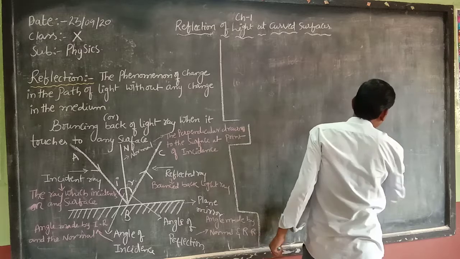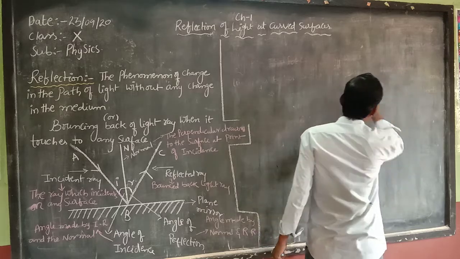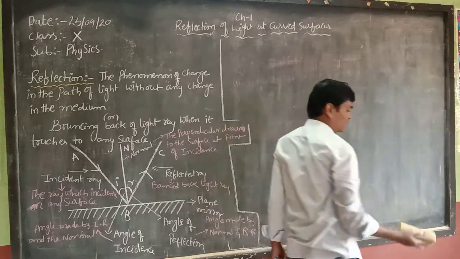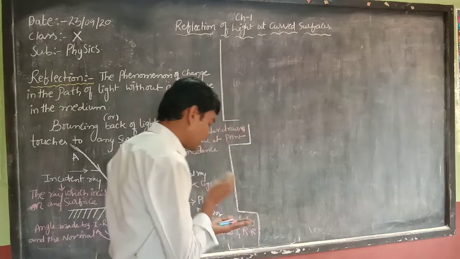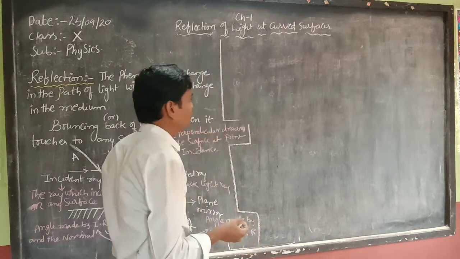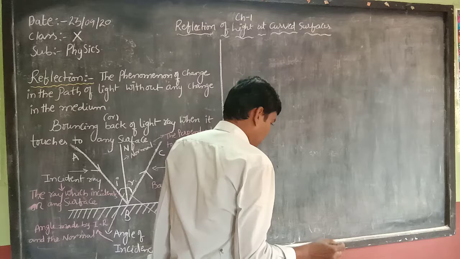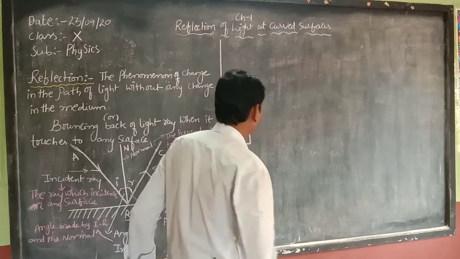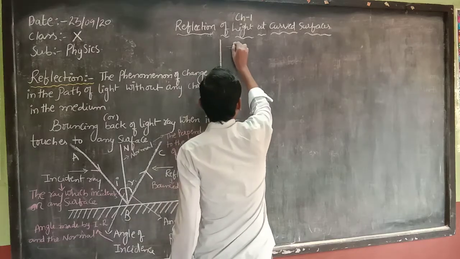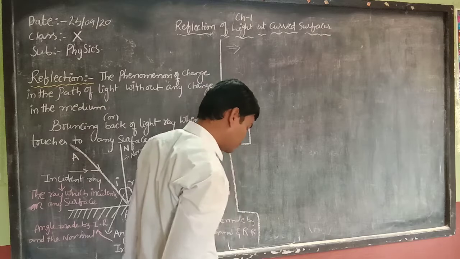So here what we studied, we have studied the definition of light and the nature of the light. All we have discussed till now. Let us see now. The next thing is the important thing from here we have to observe.